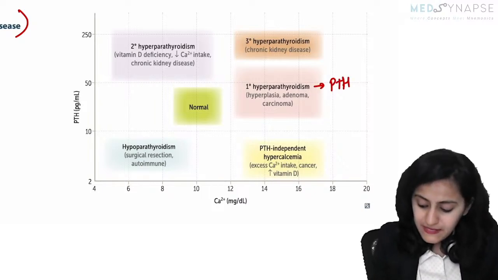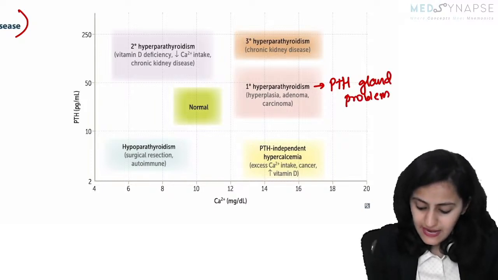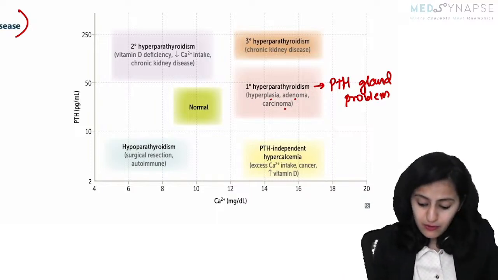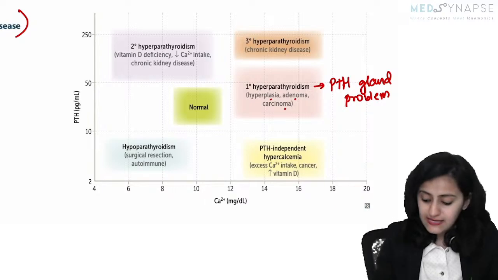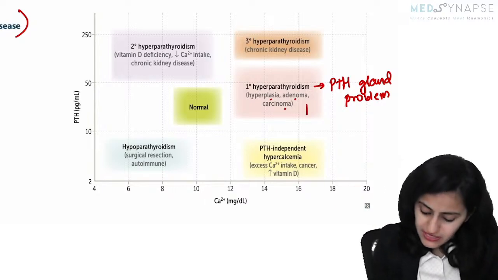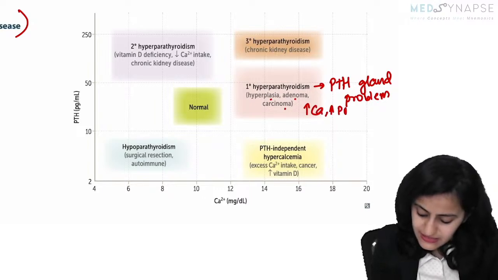That means it is a parathyroid gland problem itself, like hyperplasia, adenoma, carcinoma. So the parathyroid hormone levels will be high and the calcium levels also will be high. So there will be increased calcium, increased parathyroid.